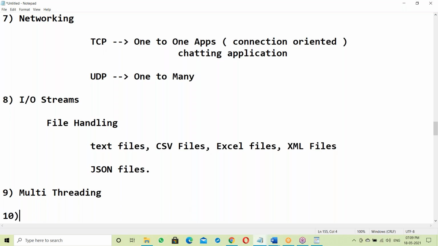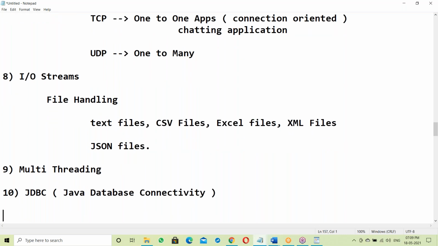Next one is JDBC, Java Database Connectivity. It's a part of Java SE, Java Standard Edition. This is used to connect to a database. Our data is in an Oracle database or MySQL database, and that data we should read.